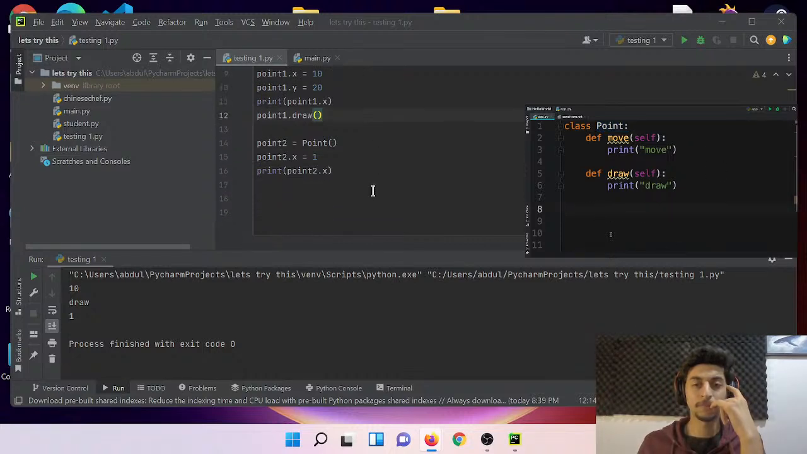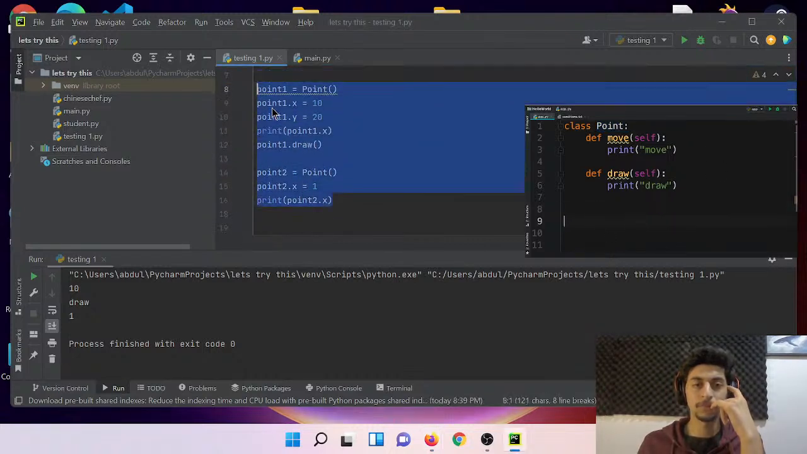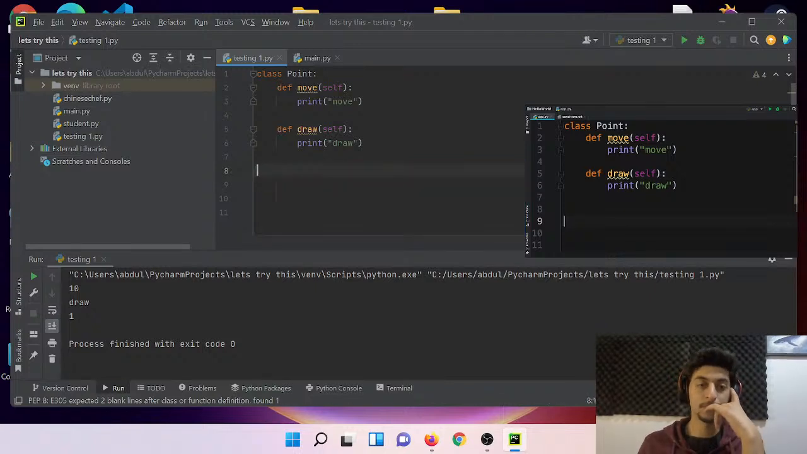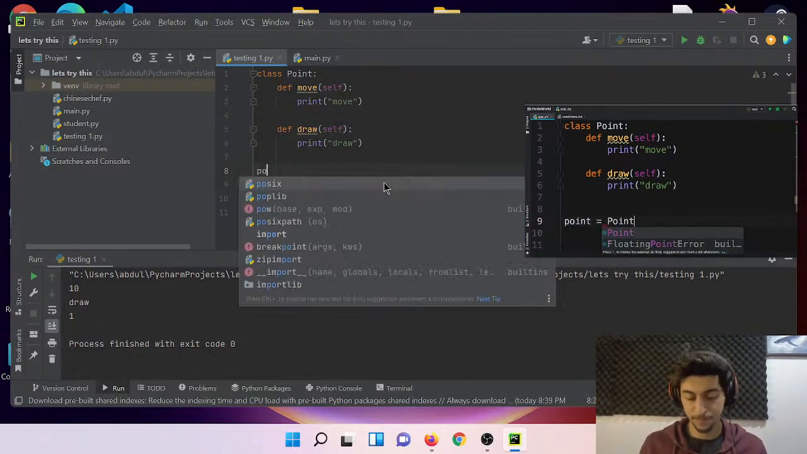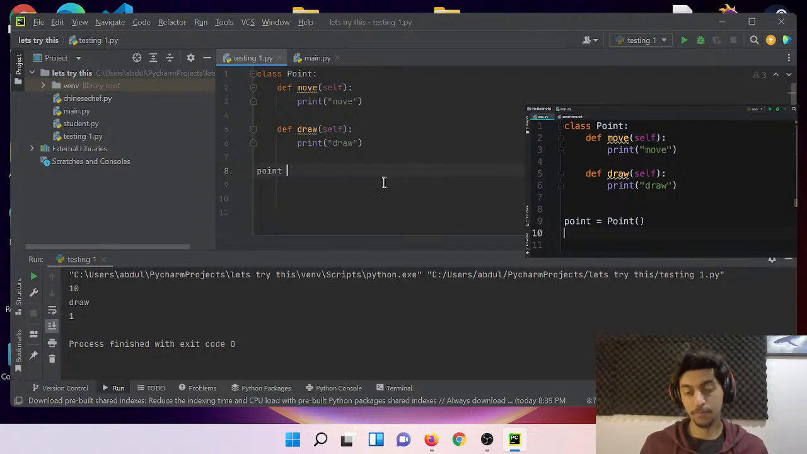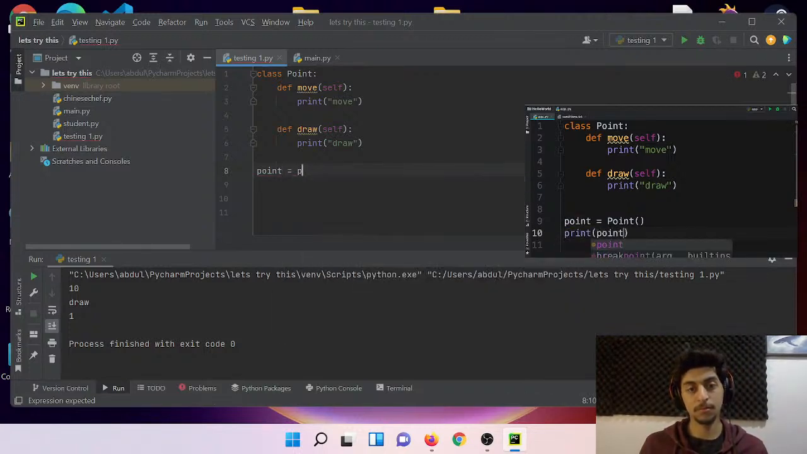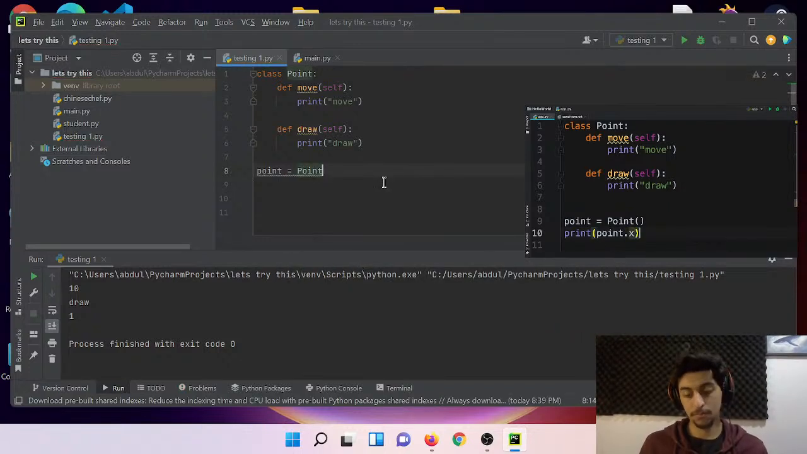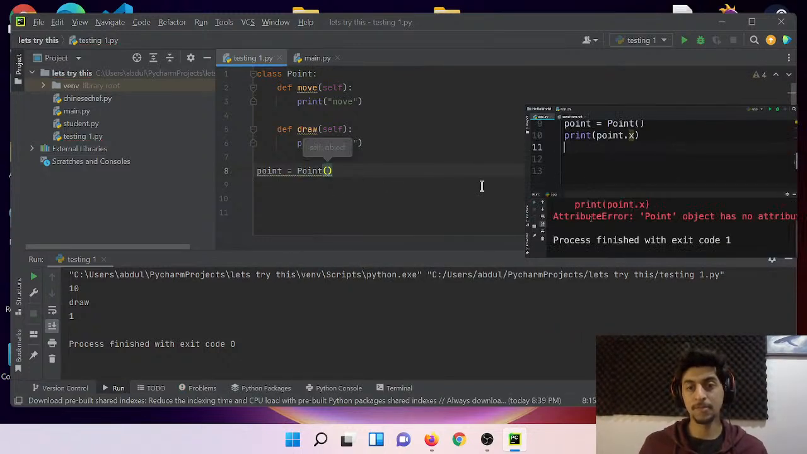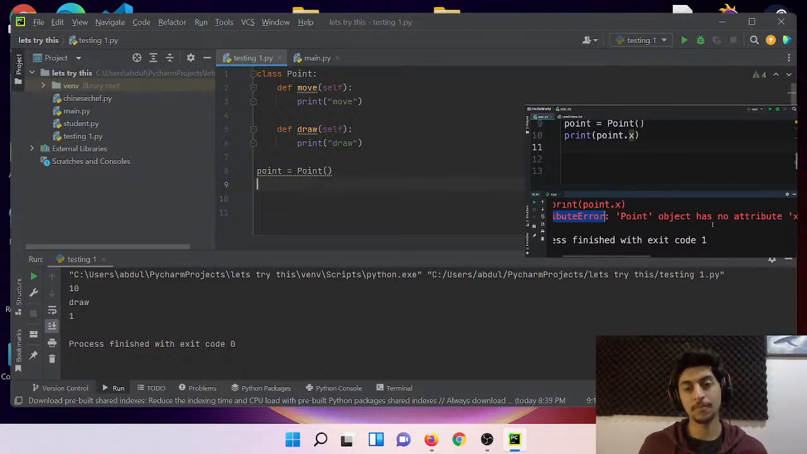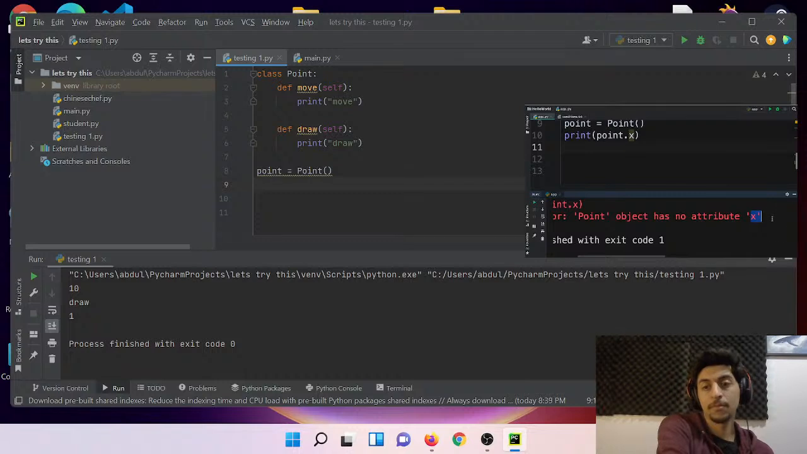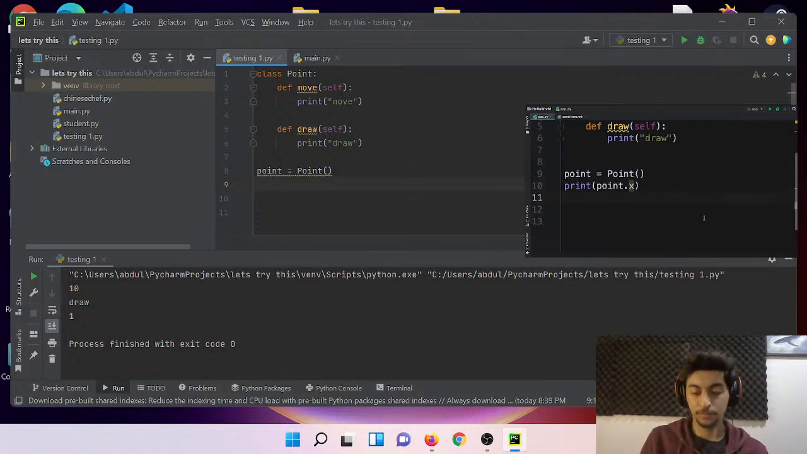We can create a point object without an x or y coordinate. Let me show you. So we create this point object here, and before we set point.x, let's print point.x. Run our program. We get this attribute error that you saw in the last tutorial. So point object has no attribute called x. This is the problem we have here.